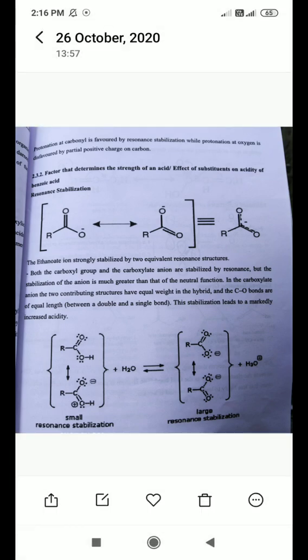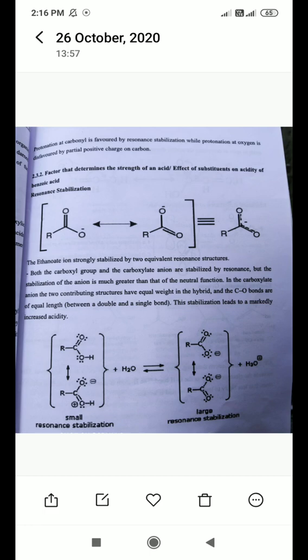Now, resonance stabilization: the ethanoate ion is strongly stabilized by two equivalent resonance structures. For resonance formation, you should consider only the COOH functional group. You should not consider the aromatic ring, which doesn't get involved in the resonance stabilization.